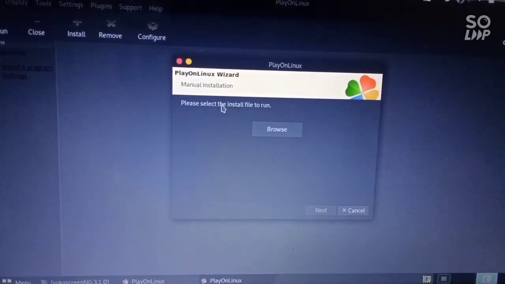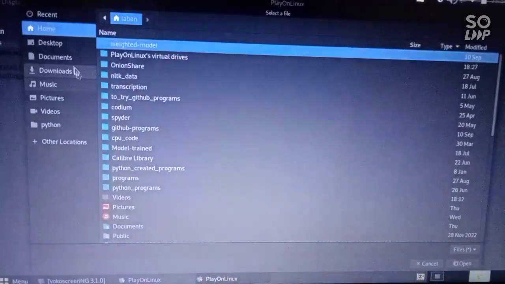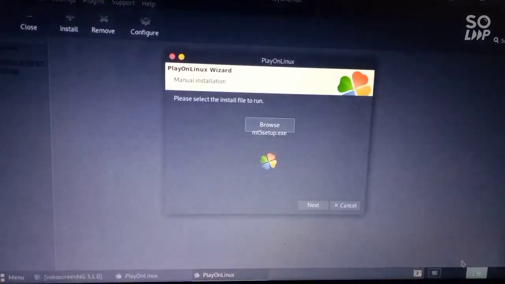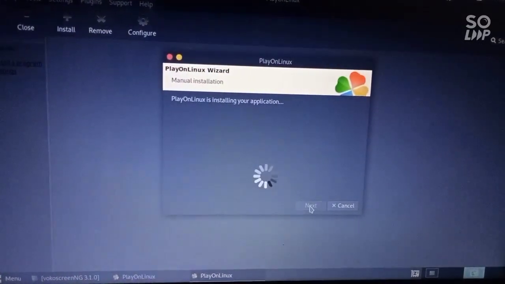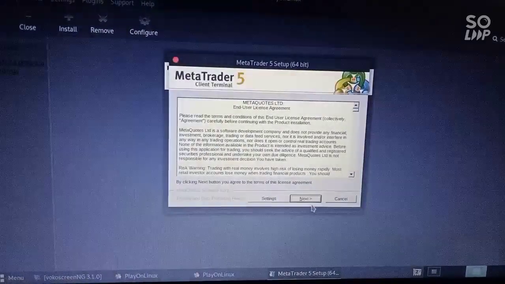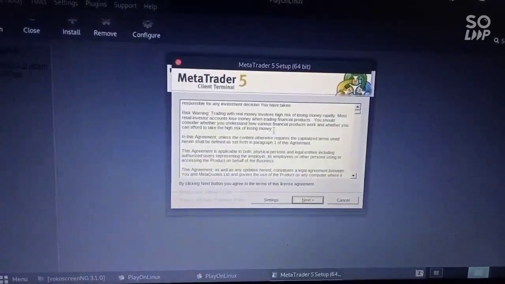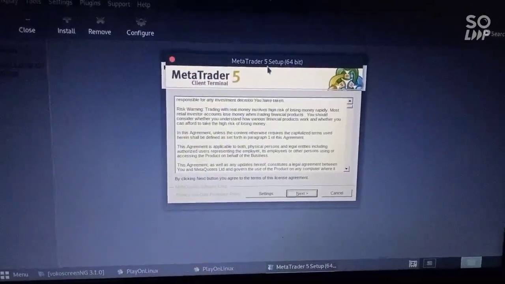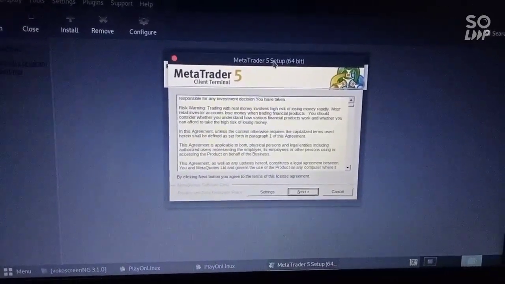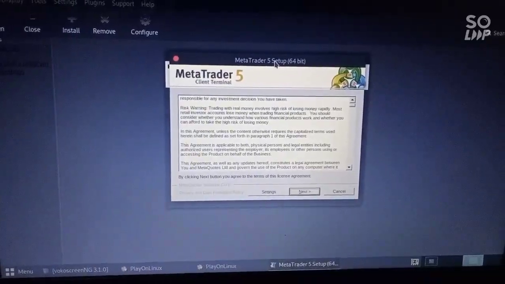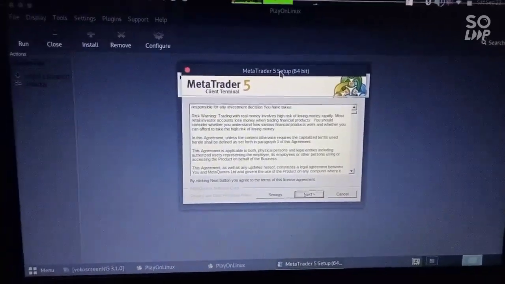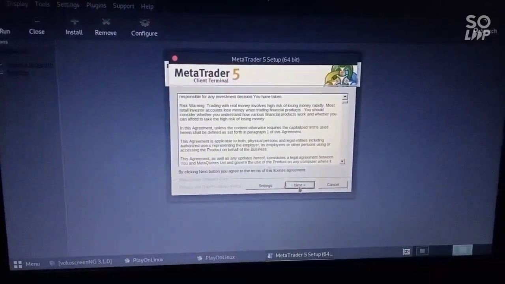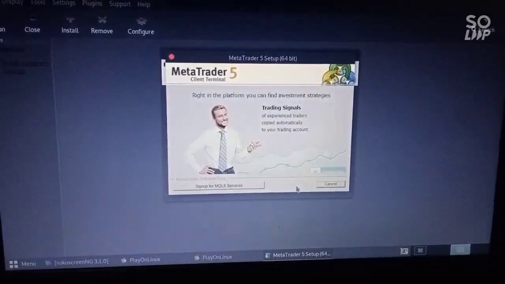So you browse to where you had saved your file, MetaTrader5 setup, click OK, and then click next. Once you get to this part, you click next.